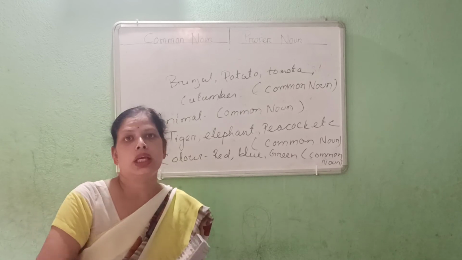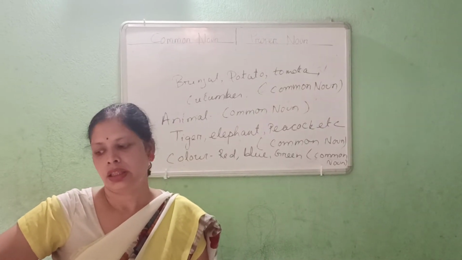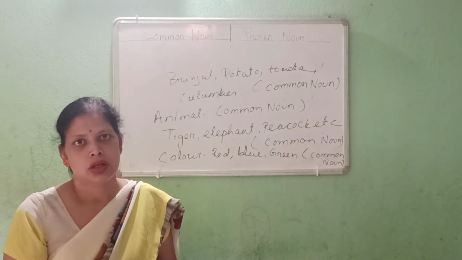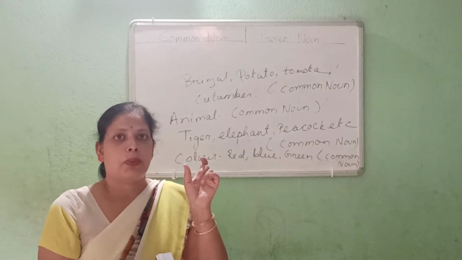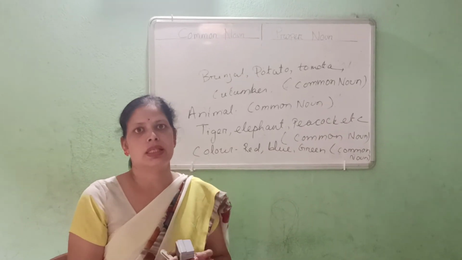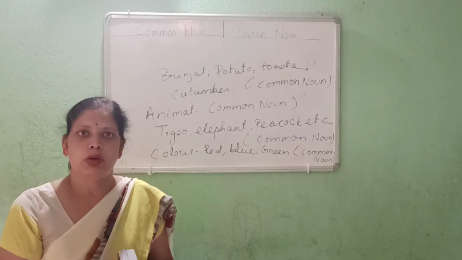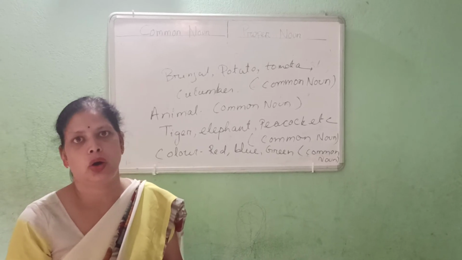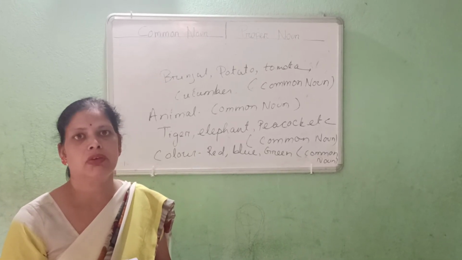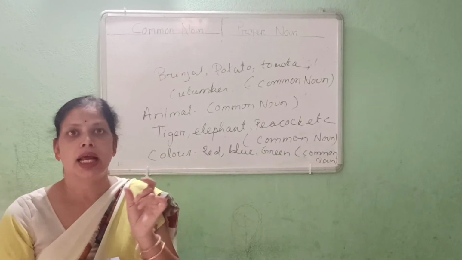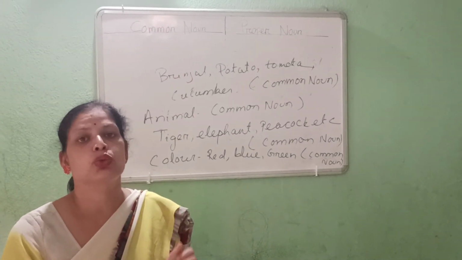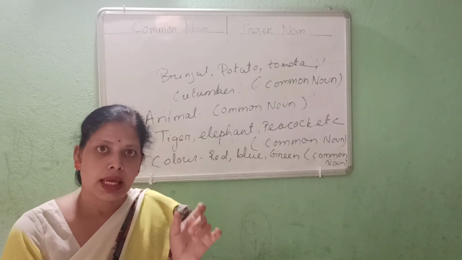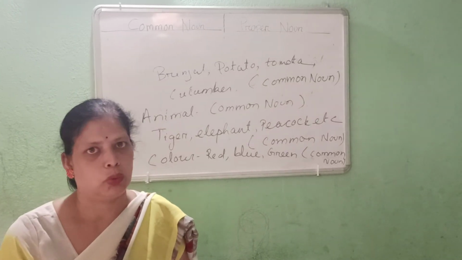But whenever I am talking about salt, food, curry, these are common noun. But when you are talking about Tata salt, Imami salt, so this is proper noun. Why? A brand name is there. Whenever a brand name is there or company name is there, at that moment it will come under proper noun. Fortune oil, Dhara oil. So oil is common noun, you know it very well. But whenever Fortune oil, Dhara oil or any types of oil, Ruchi Gold oil, so these are the name of the branded companies. So this name will definitely come under proper noun. Okay.